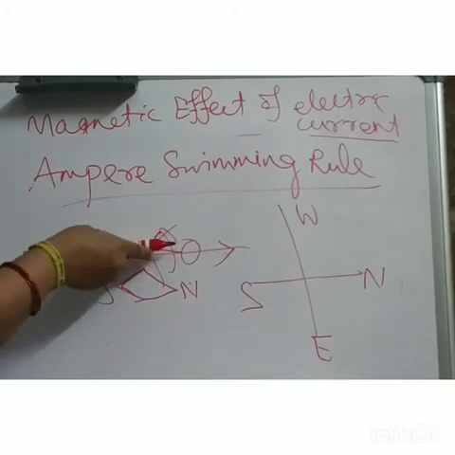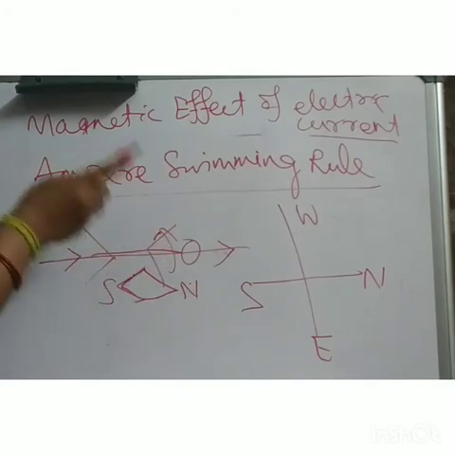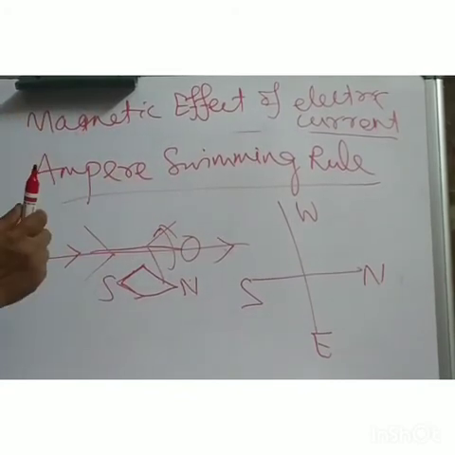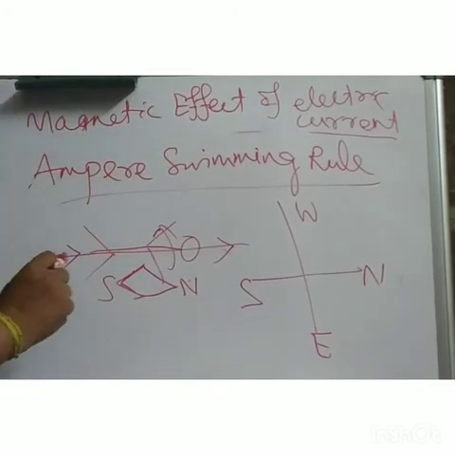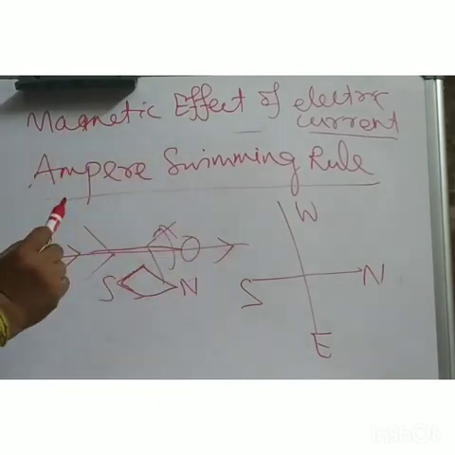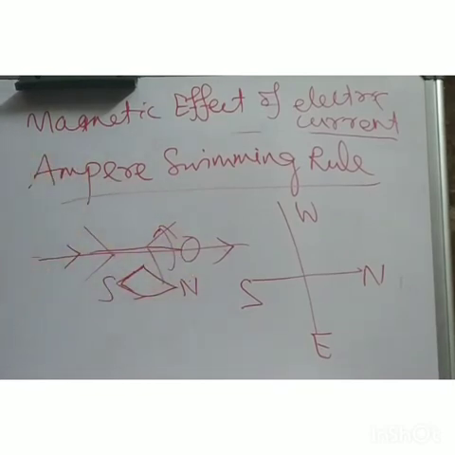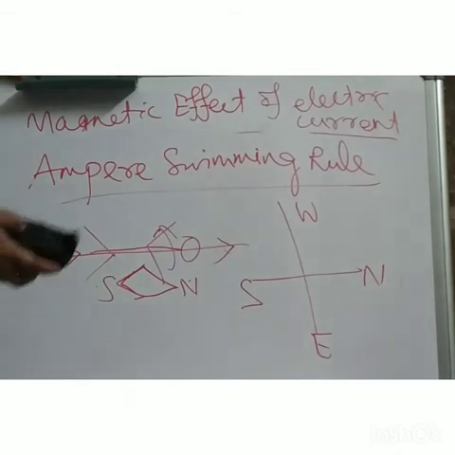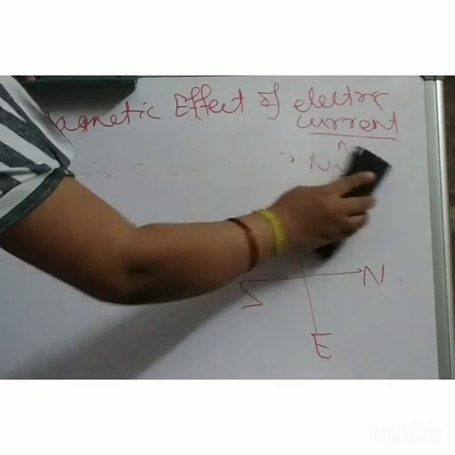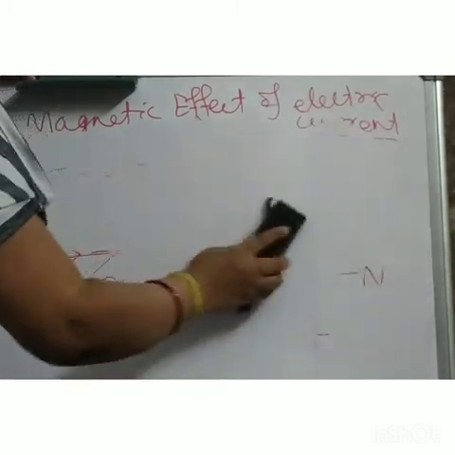So when the swimmer is swimming along the direction of the current, that means current is entering through the feet and coming out of the head. If you keep your compass needle, then the compass needle will get deflected towards the left hand of the swimmer. So finally it is all same. Hope I am clear with this. And what is the purpose of these rules also? Clear? To give the direction of the magnetic field.